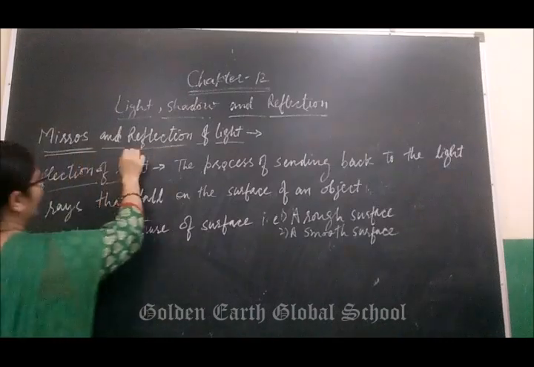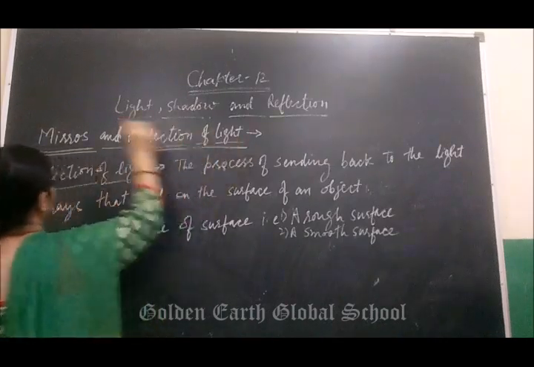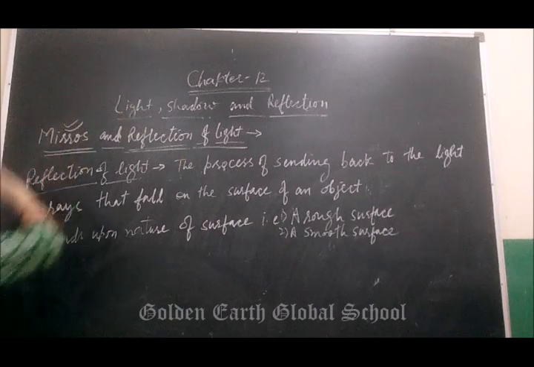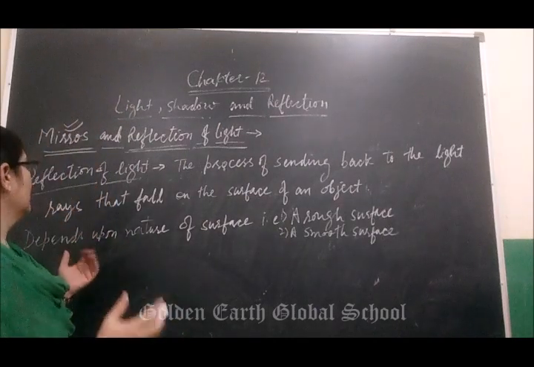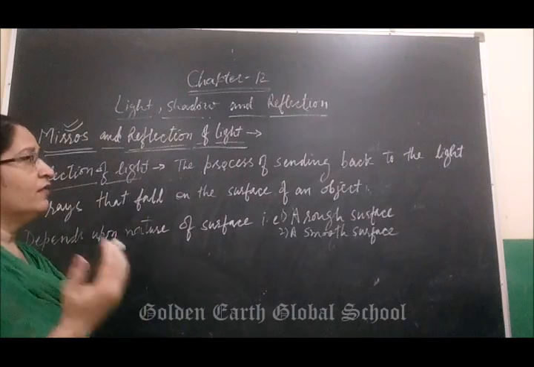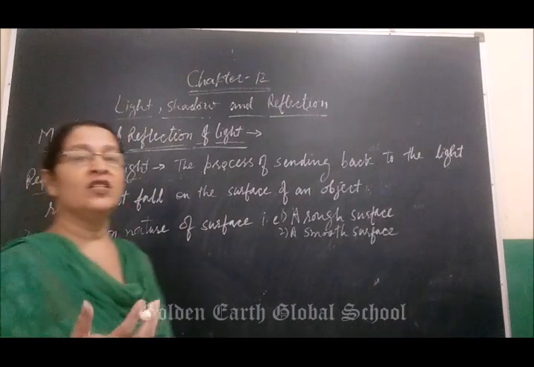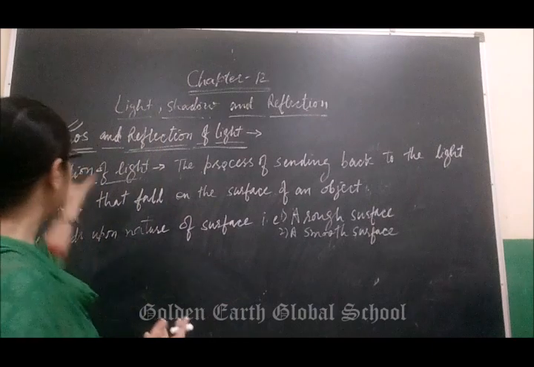Topic is mirror and reflection of light. First of all, what is a mirror? Mirror is a smooth surface through which we can see the reflection of light. Means an image is formed with the help of a mirror.